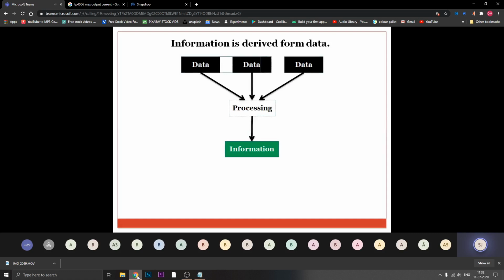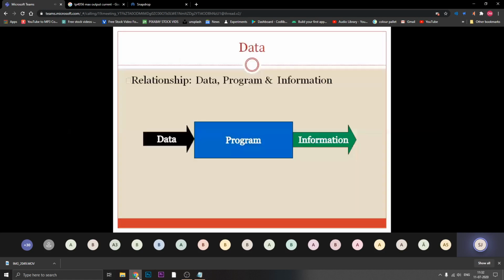So the difference is that data is unprocessed and information is processed. Whenever you write a program, it takes your raw input data and derives some kind of information, which is the output coming from your program. So there is a relationship between your data, your program, and the information, right?